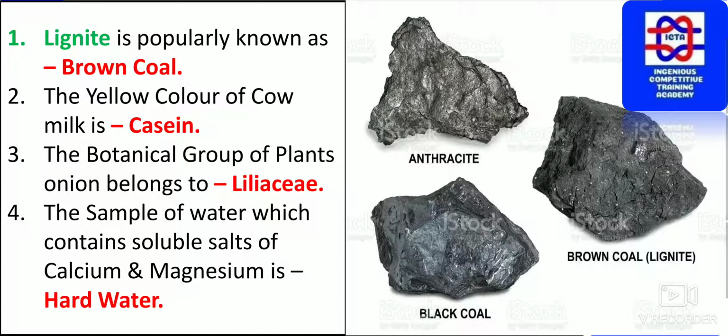The botanical group of plants onion belongs to, that is what exactly you have to remember. The botanical group of plants onion belongs to is Liliaceae. This is what exactly Liliaceae is, the botanical group of plants onion belongs to.